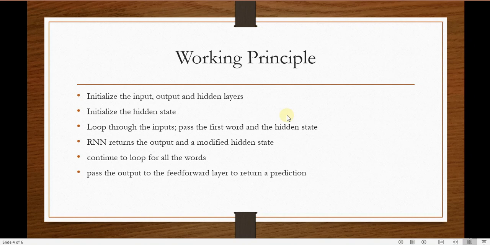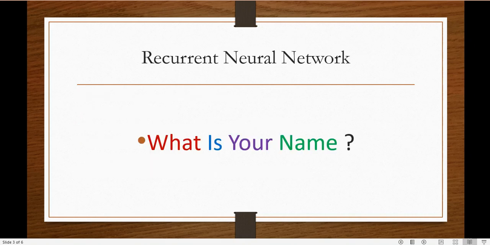Then I initialize the hidden state. This is going to be very important as part of RNN, because word by word processing alone is not sufficient here. When I'm processing the different parts of "what is your name", it is important that I remember all the parts of the question to answer it.